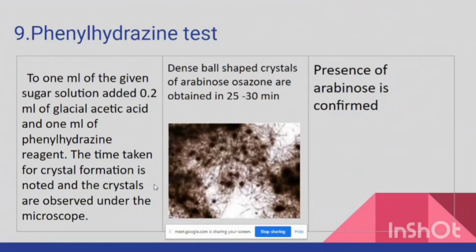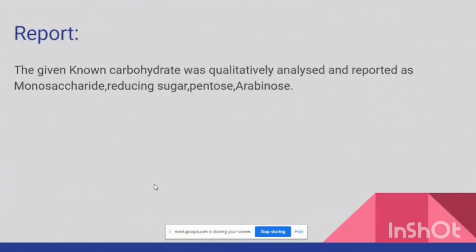So how do we report arabinose? The given known carbohydrate was qualitatively analyzed and reported as a monosaccharide, reducing sugar, pentose, arabinose. These are the points that have to be understood if you are going to qualitatively analyze arabinose.